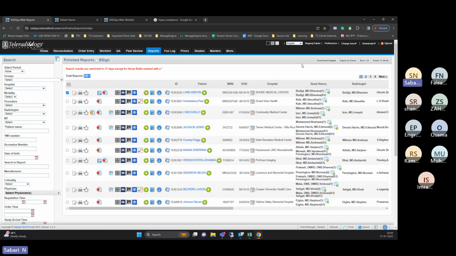And there is one more function that is not enabled for my ID: share studies. So you can select and click on the share button. Automatically it will ask for the patient's email ID. If the email was already entered when your patient was doing the registration, then without fail you can send the studies to that email ID. If there is no patient email ID, you will get an option to manually type the email ID and click the send button. The client will automatically get a link in his email, and he can view the images and the report. He can do everything himself without anyone's intervention.